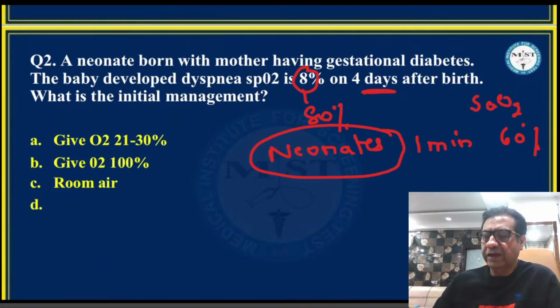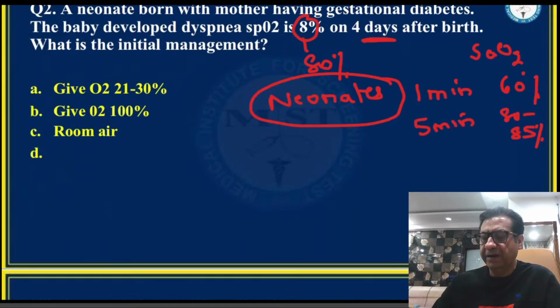And this goes on increasing till 5 minutes after birth. This oxygen saturation goes up to around 80 to 85%. And after 5 minutes, say around 5 to 10 minutes, this oxygen saturation now becomes 85 to 95%.